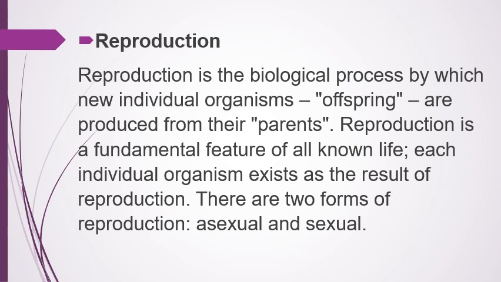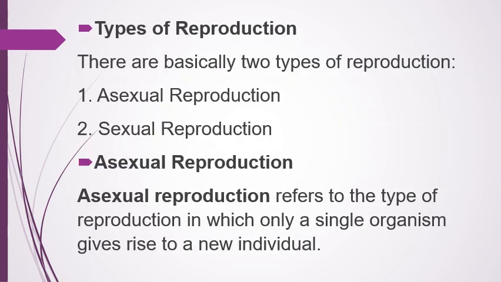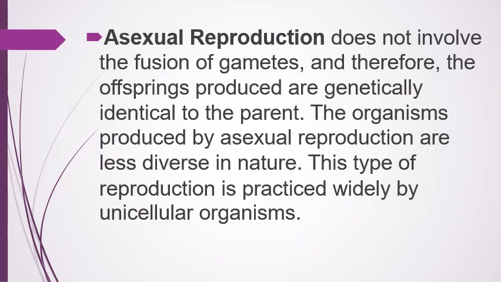There are basically two types of reproduction: asexual reproduction and sexual reproduction. Asexual reproduction refers to the type of reproduction in which only a single organism gives rise to a new individual. It does not involve the fusion of gametes, and therefore the offsprings produced are genetically identical to the parent. The organisms produced by asexual reproduction are less diverse in nature.